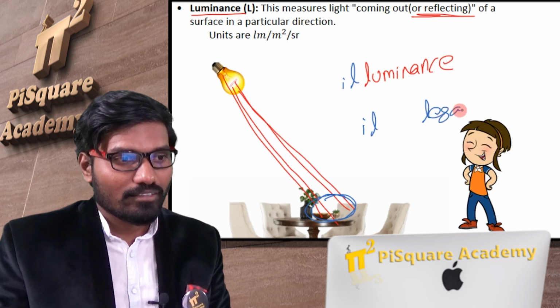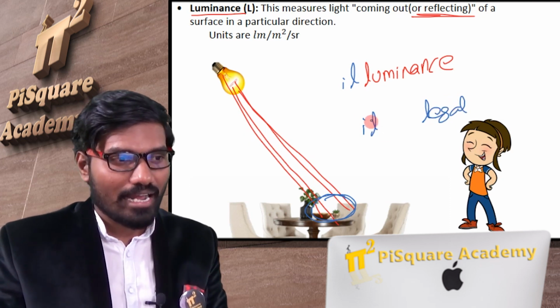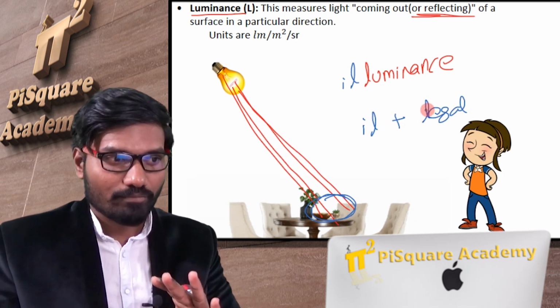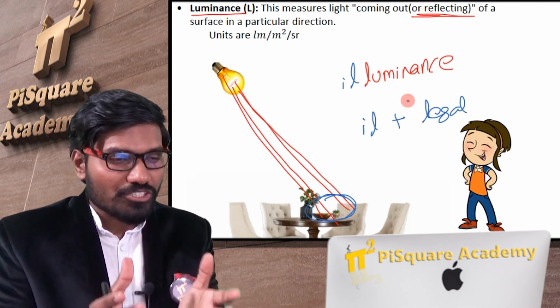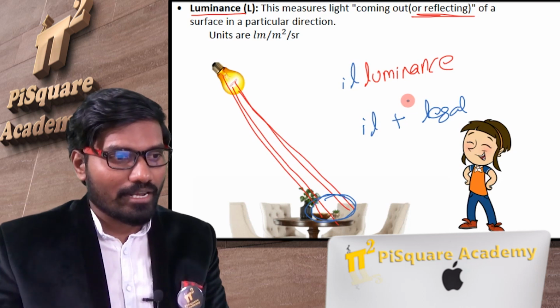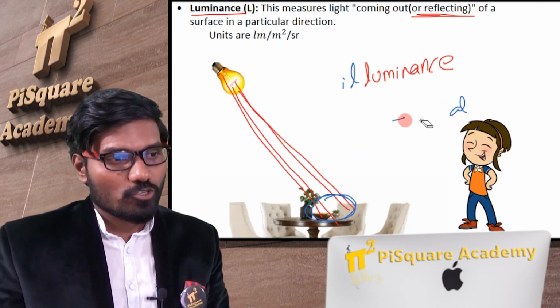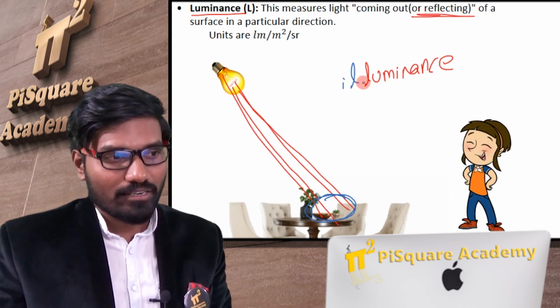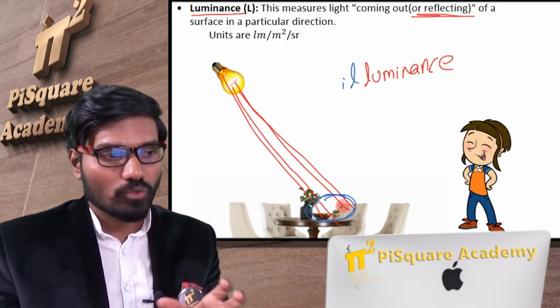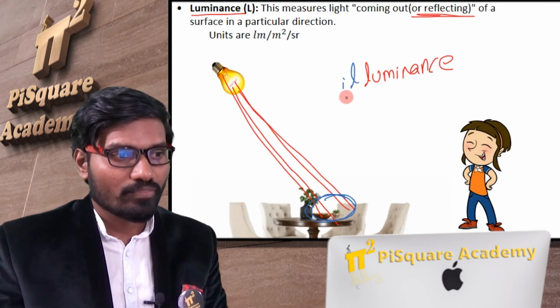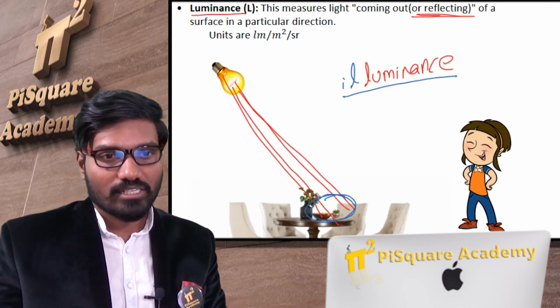Legal, you know, legal, right? When I add IL to this, illegal means what? It is not legal. Logical, it's logical. Illogical, the moment I add IL, then it's not logical. So for luminance, when I add IL, no direction, no reflection, only the amount which is falling on the surface is illuminance. Let me just show you.